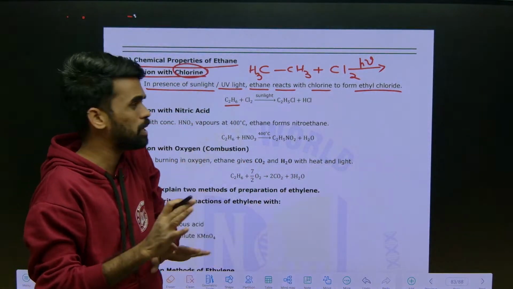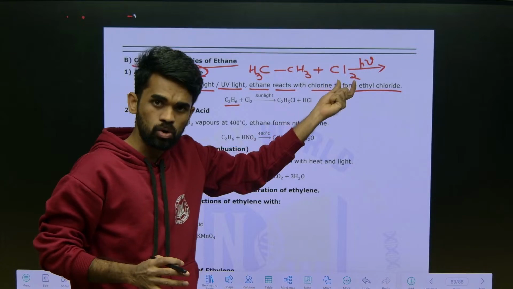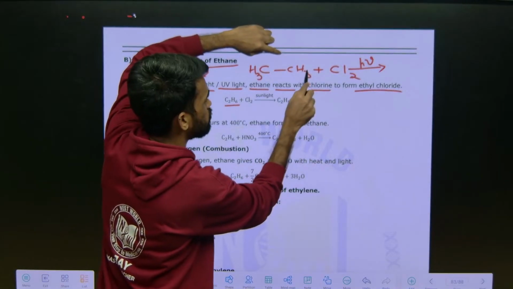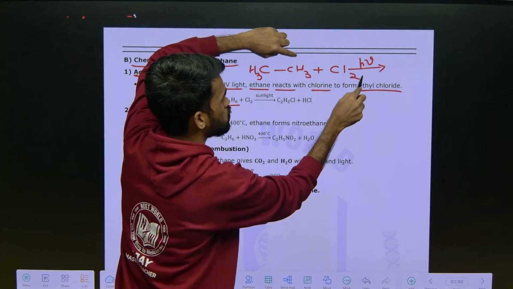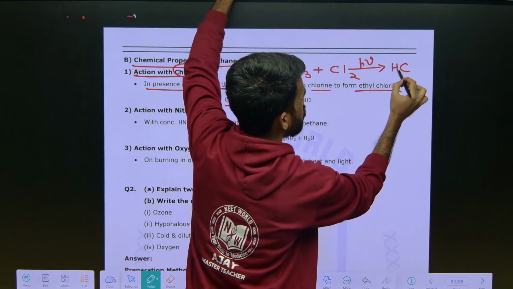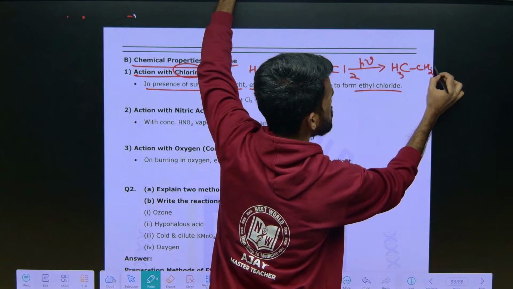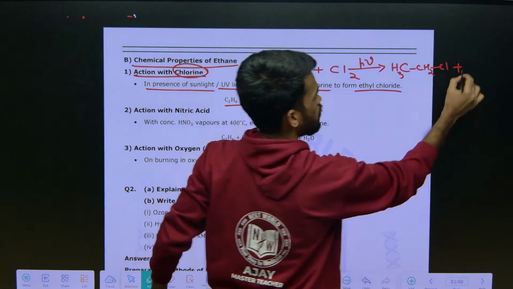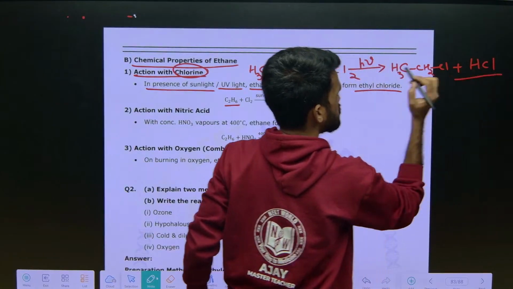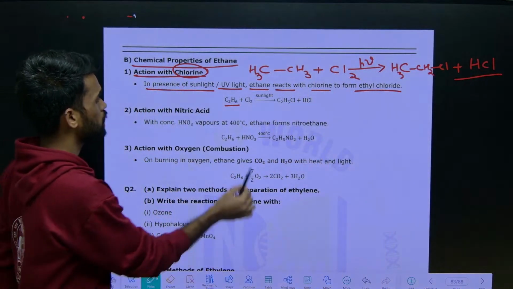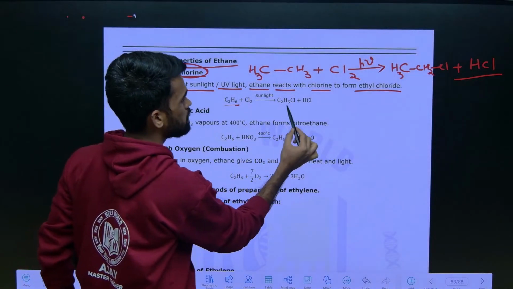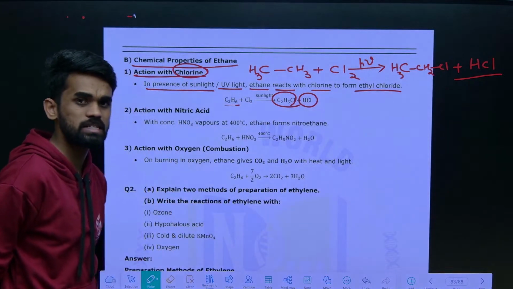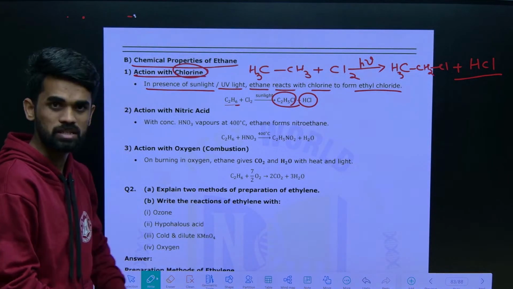Very simple. You just take ethane, take chlorine and write sunlight here, and one hydrogen of this ethane will be replaced with this chlorine. So you are going to get ethyl chloride, CH3CH2Cl, plus one hydrogen from here and one chlorine from here comes out as HCl. That's it. So ethane plus Cl2 gives ethyl chloride plus HCl gas. This is what you need to mention in the exam. Very simple.